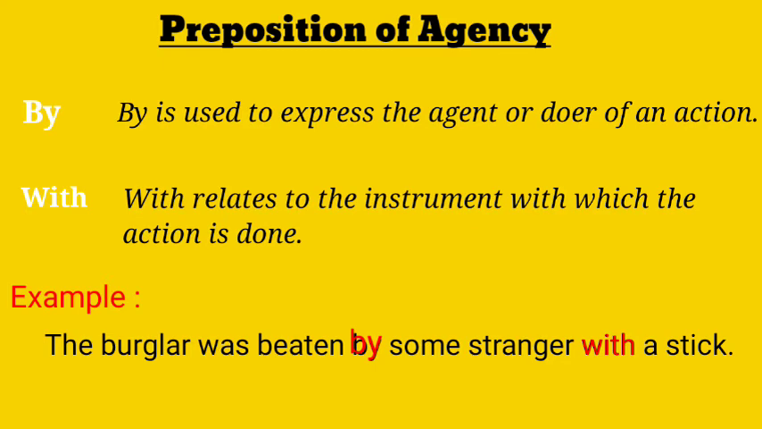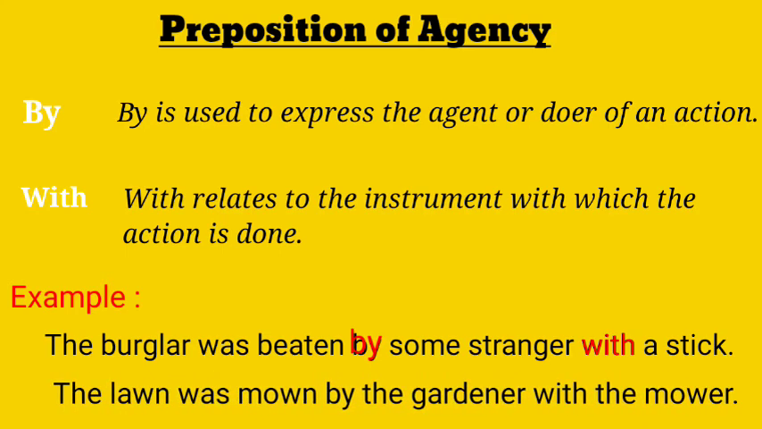See another example. The lawn was mown by the gardener with a mower. Here again, the preposition by indicates the doer of an action, and with denotes the instrument with which the action of mowing is done.